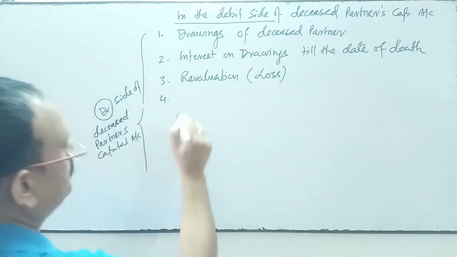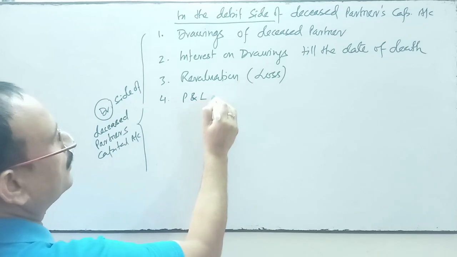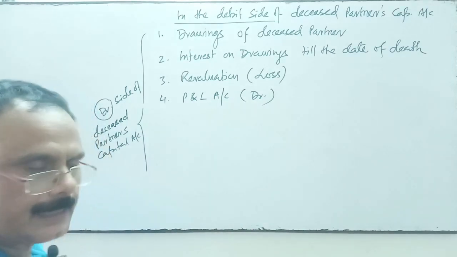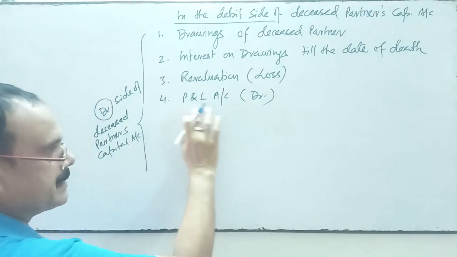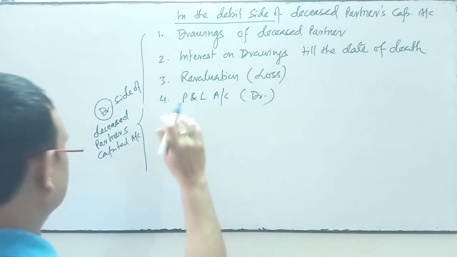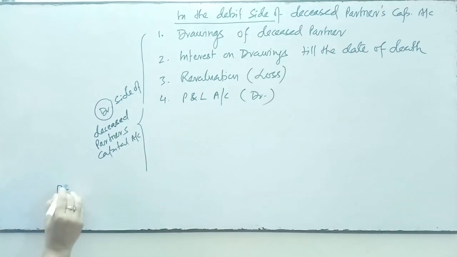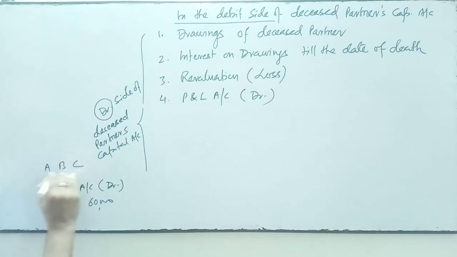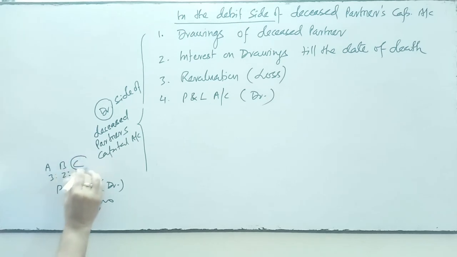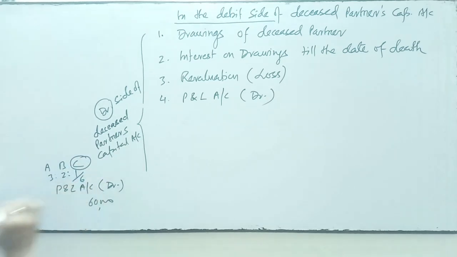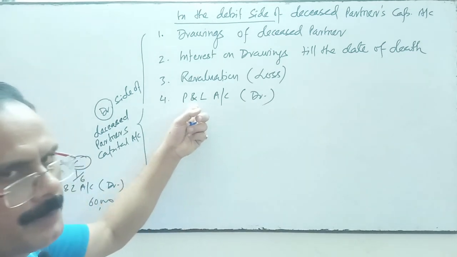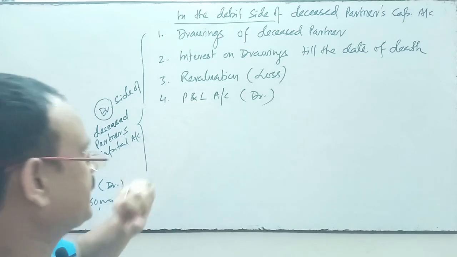Next, if the profit and loss account has a debit balance, then the share in this account. Suppose the profit and loss account debit balance is 60,000 and the partners are A, B, C in profit sharing ratio 3:2:1, and C died. So C's share is 1/6, and 1/6 of 60,000 will be transferred to the debit side of the deceased partner's capital account.